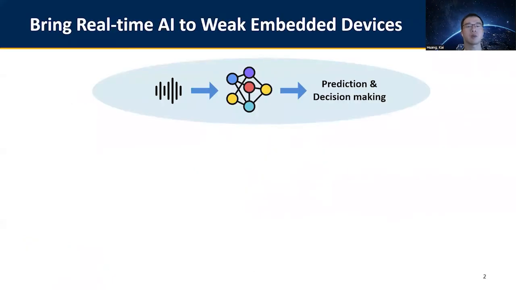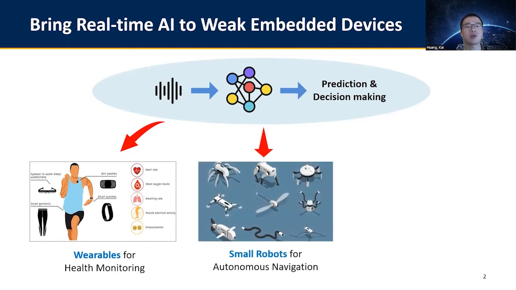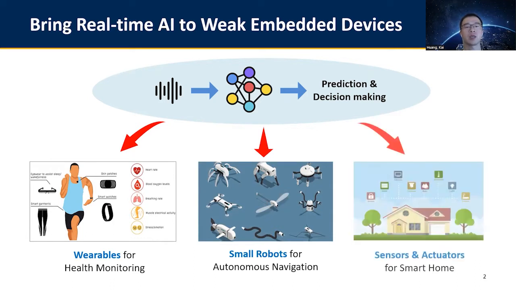With the increasing capability of neural networks, there is a pressing need of enabling real-time neural network inference on weak embedded devices to allow more intelligent decision-making. For example, neural networks can be running on wearables to detect health risks. They can also assist small drones and robots to better perceive and interact with surroundings for autonomous navigation. In smart home scenarios, neural networks can be deployed on sensors and actuators to optimize living conditions such as access control, HVAC, and lighting control.